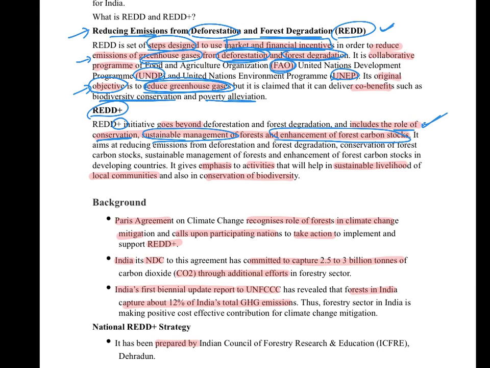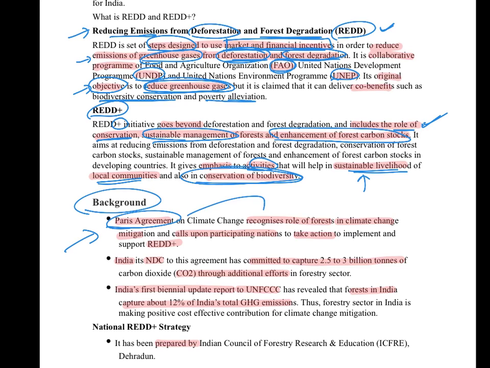So all these things are important, and it emphasizes activities which help in sustainable livelihood of local communities and in conservation of biodiversity. Coming to the background, the Paris Agreement recognizes the role of forest in climate change mitigation and expects nations to take action on REDD Plus. So REDD is basically outdated now.